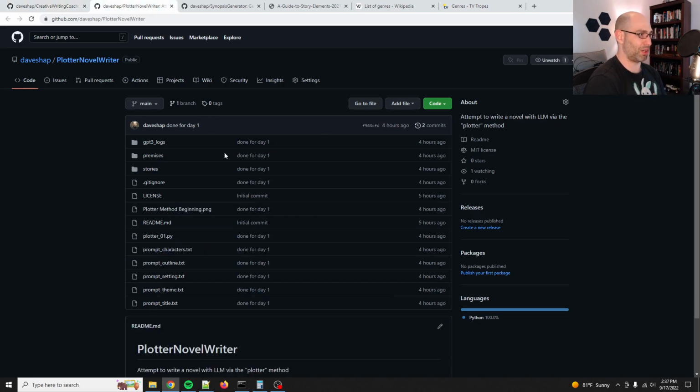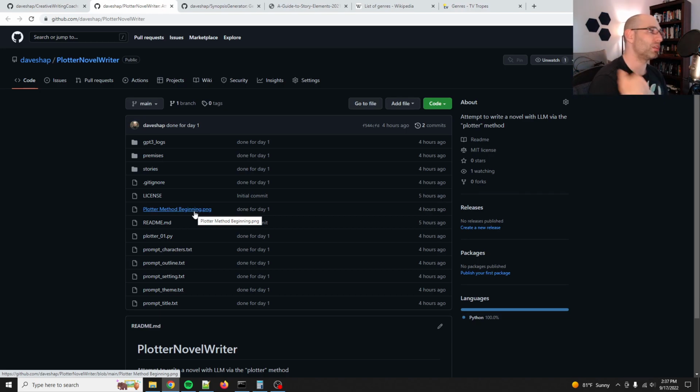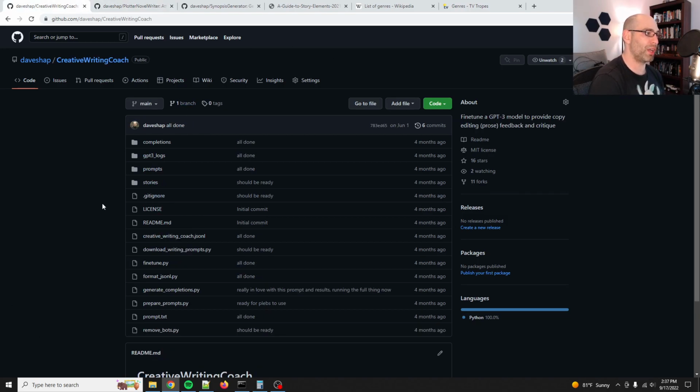So what happens when you get a manuscript? It'll only take another couple of days worth of work, I think, to get this to generate a full manuscript. I've been taking notes about how to expand each section. So then you get a manuscript, but what if it's garbage, right? That's been the big problem with AI generated stuff, and to be fair, a lot of human first drafts are garbage. So that means we need to integrate a cycle of iterative improvement, of refinement, and that is where I'm going to take my previous work on a creative writing coach to provide feedback.